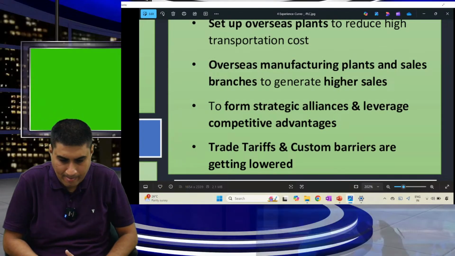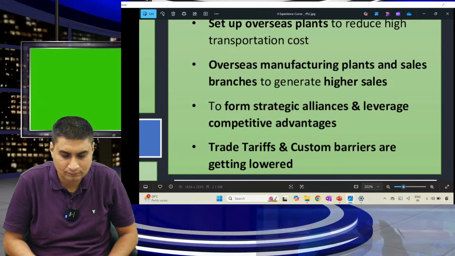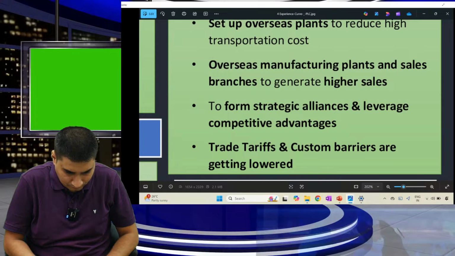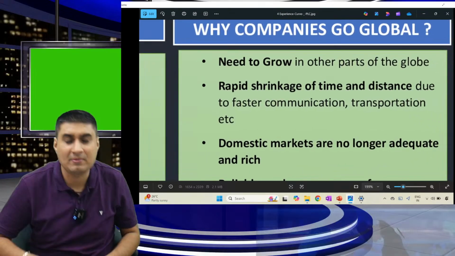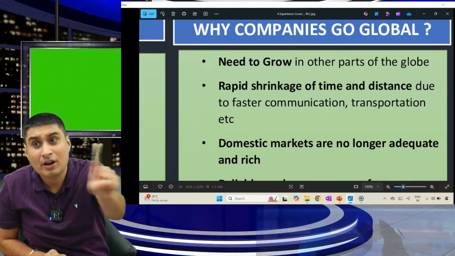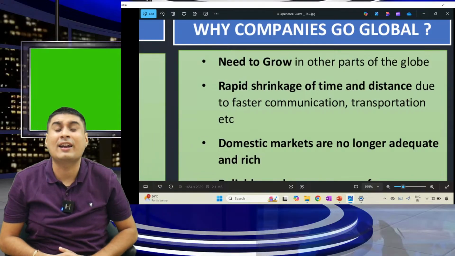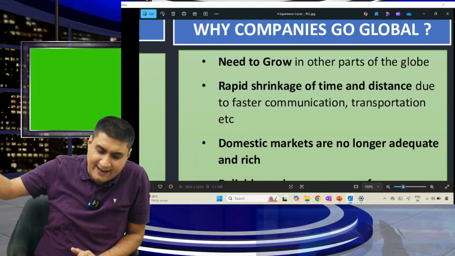Break continues, 3 seconds. Time up. Let's speak one last time. Why do companies go global? Tell me. Number one, need to grow. Rapid shrinkage of distance and time. Domestic markets are no longer adequate and rich. Reliable or cheaper raw material and labor.